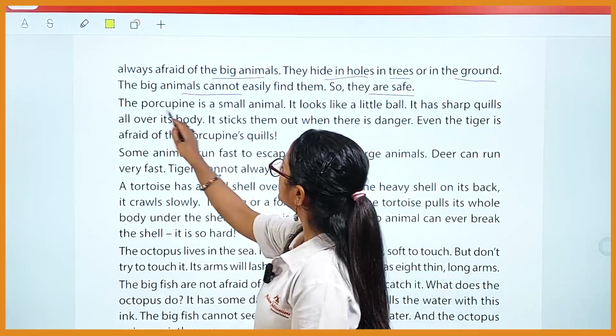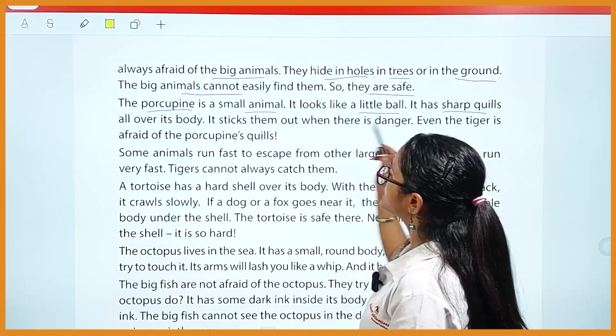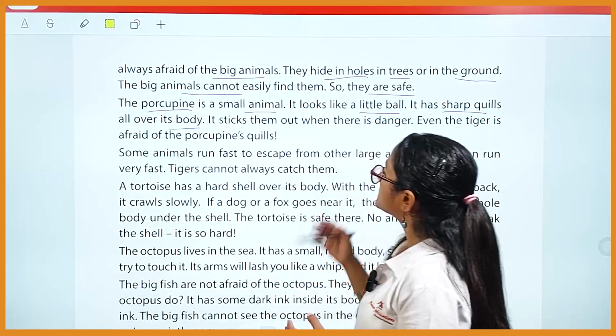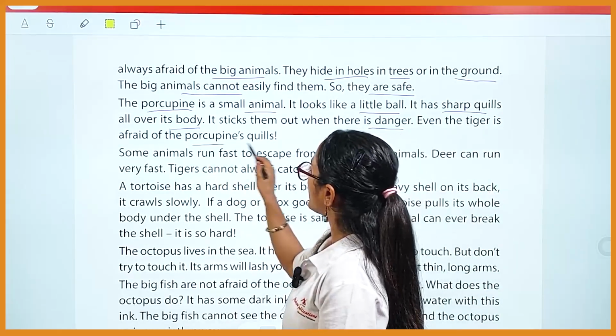The porcupine is a small animal. It looks like a little ball. It has sharp quills all over its body. It sticks them out when there is danger. Even the tiger is afraid of the porcupine's quills.